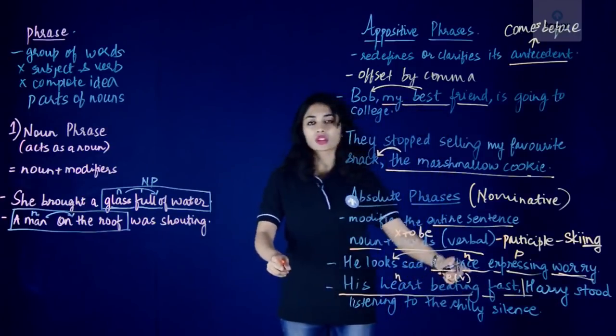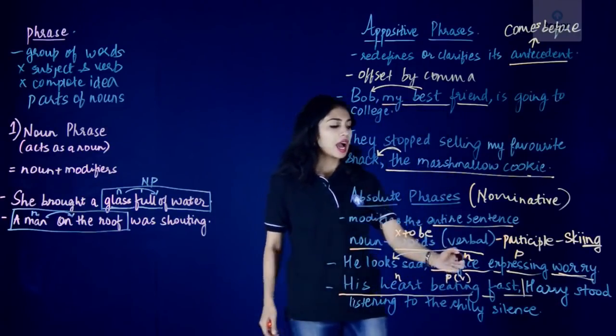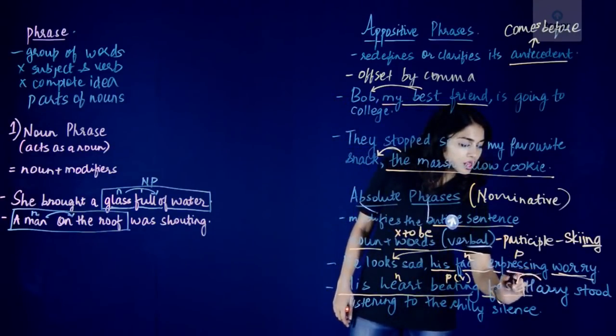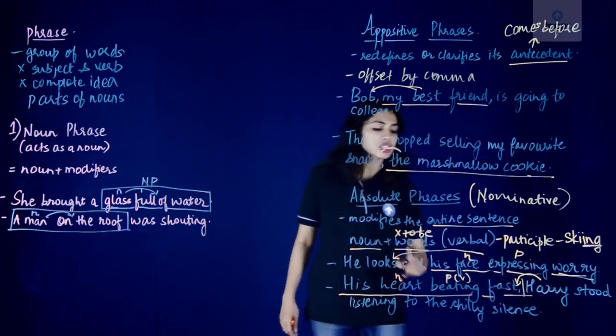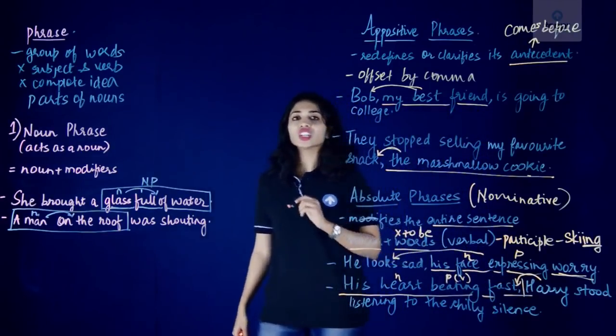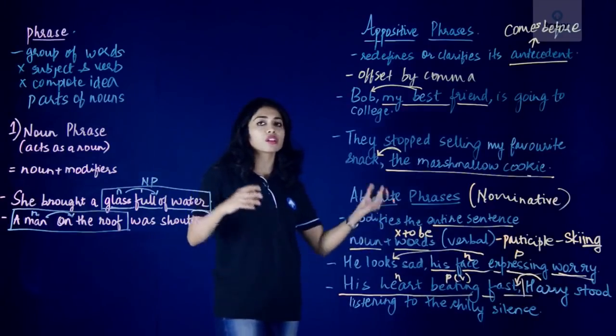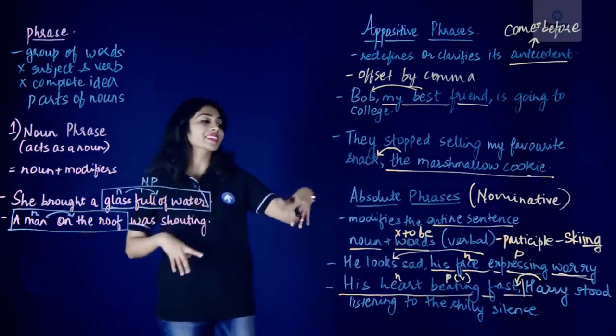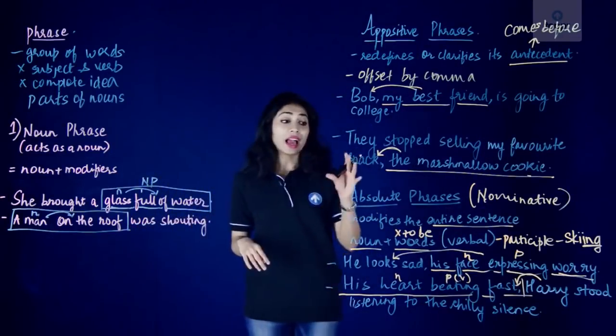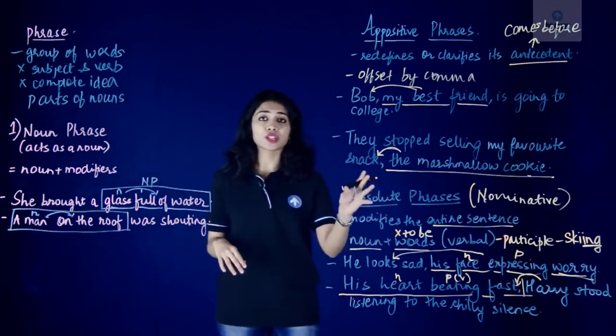So it has the structure of an absolute phrase and it's modifying the other half of the sentence, Harry stood listening to the chilly silence. It's giving us more information, or it's modifying the entire latter clause. And that's how we have our absolute phrase.